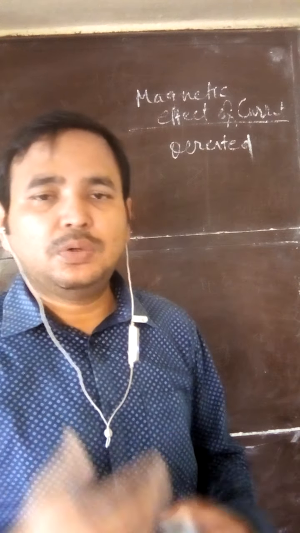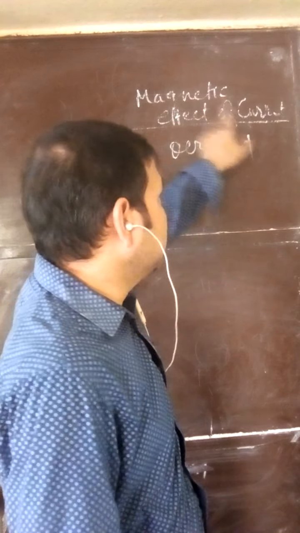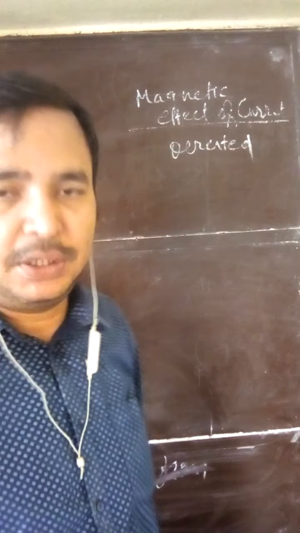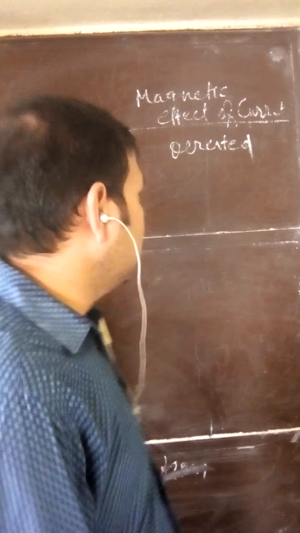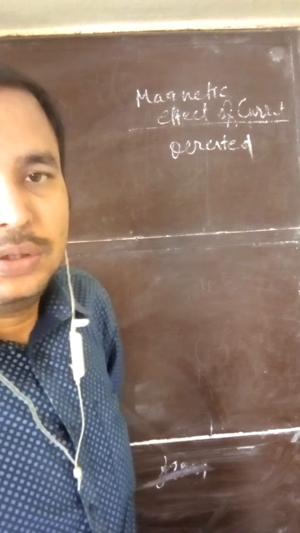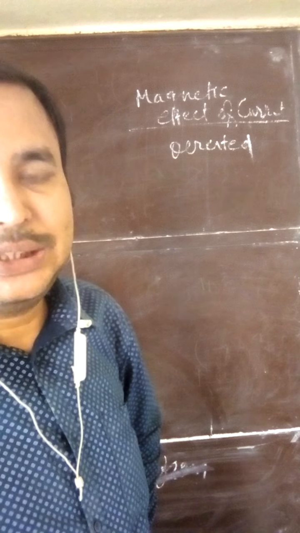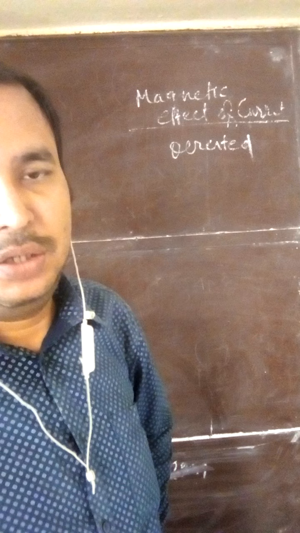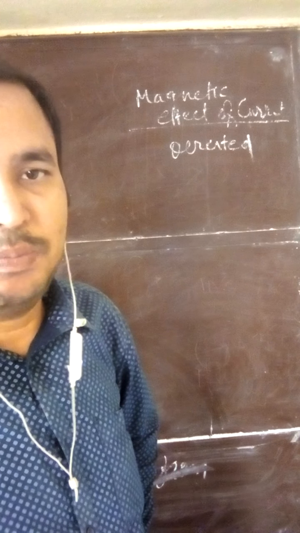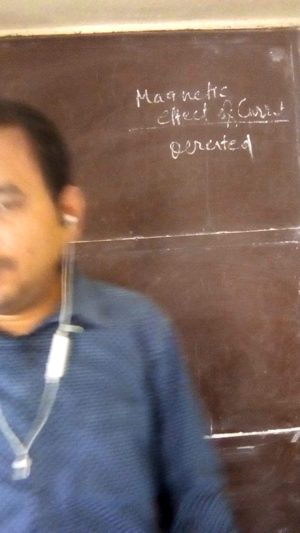So he did several experiments, and he concluded that when current is passed through a conductor, it behaves like a magnet. So you can note it down that when current is passed through a conductor, then it starts to behave like a magnet. This effect is known as magnetic effect of current. So now we will start this magnetic effect of current.